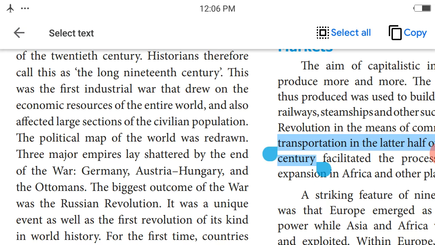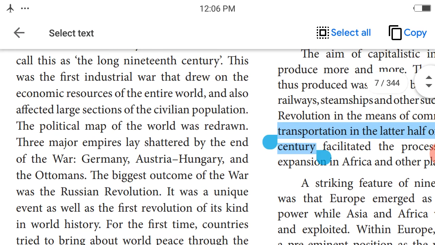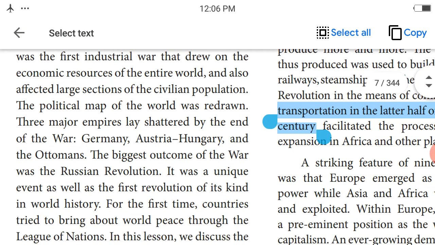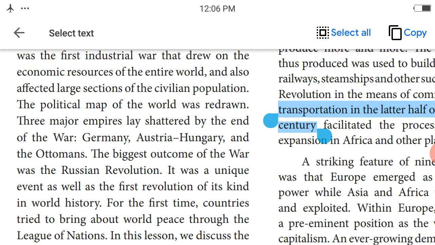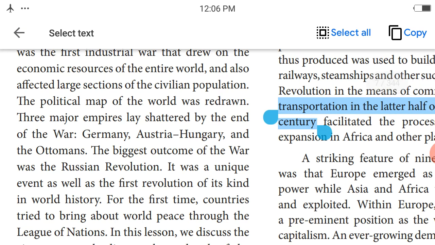That also affected a large section of the civilian population. In the First World War, most countries participated. A person in their native country is called the civilian population. What countries were involved in the First World War? The people of those countries were also affected in large sections.